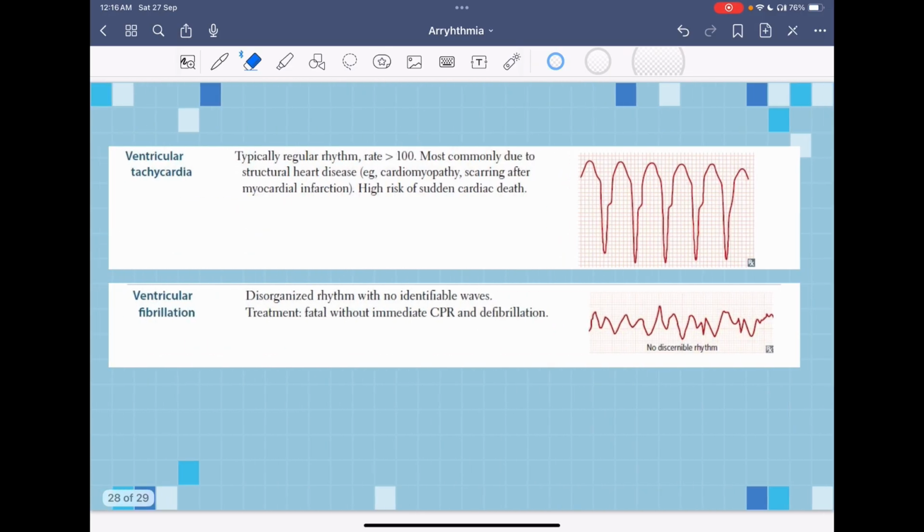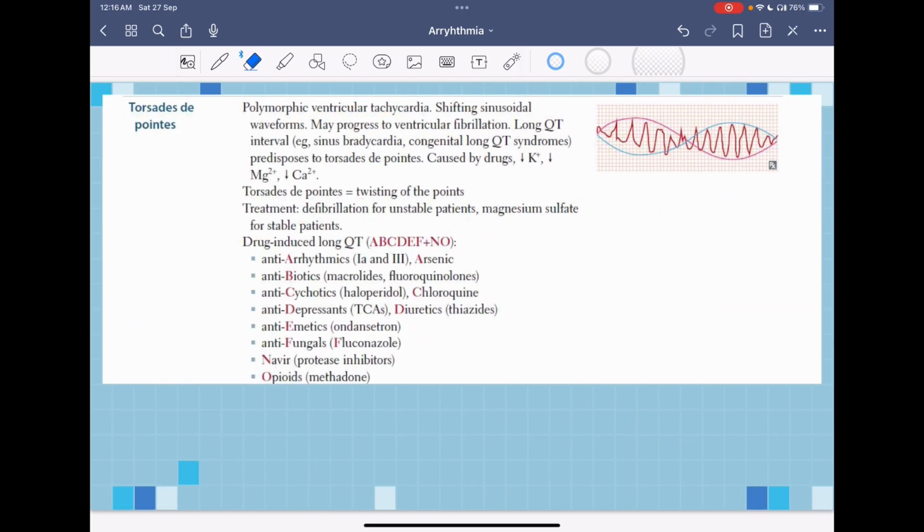And the third type of ventricular arrhythmias, we have the torsades de pointes, which is mainly caused by a long QT syndrome. So long QT syndrome leads to this condition. It is also known as polymorphic ventricular tachycardia, in which the waves are in a shifting sinusoidal waveform. For the physiology part, that's it, and thank you.